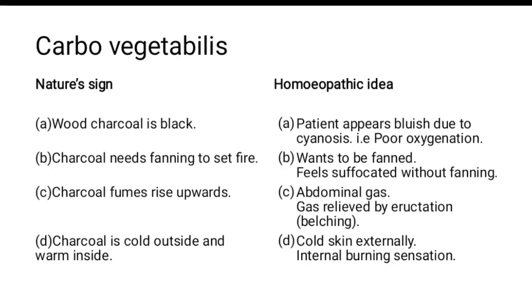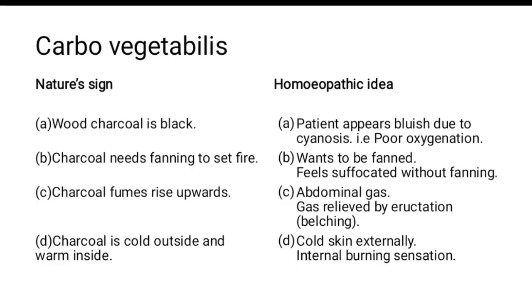Okay, so what is the homeopathic idea we are getting? So first thing is black color. So the patient is also cyanotic, that is poor oxygenation, and the patient will appear bluish. Next point is they need fanning to set fire, correct? So here the patient also wants to be fanned rapidly from near distance. Otherwise they feel suffocated.